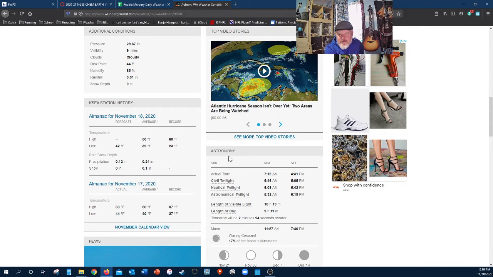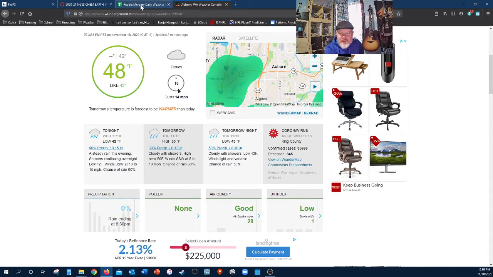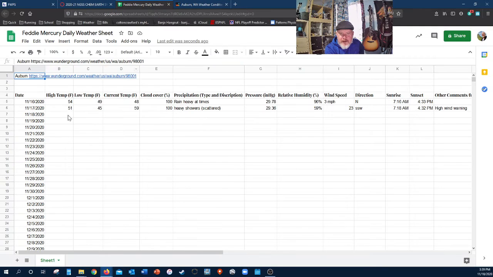Well, here's your sunrise. If we go down where it says astronomy, sunrise is 7:19, so go with actual time. Don't worry about these other ones. And sunset, which is 4:31. All right, so let's go back to this, and we can see that the high temperature is not given. The low is 42, and currently it is 48.